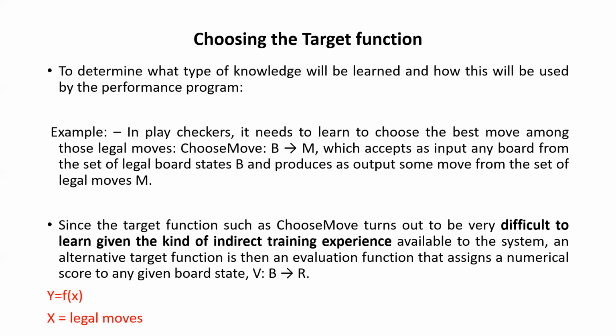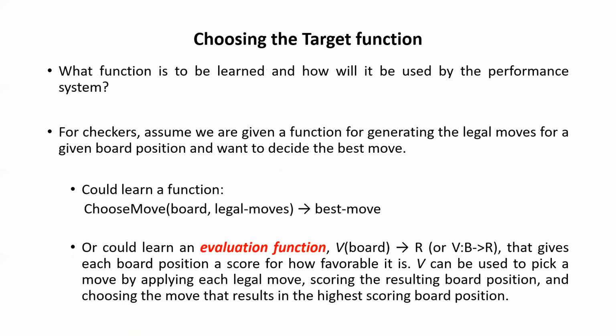So in this choosing of the target function, I'm doing this from the set of legal moves. What I'm doing is selecting the best move using some function f, which is the ChooseMove target function. So ChooseMove will be our best move, the target function that we apply is what we will find it with, okay? But how will you calculate the best move in the problem? So we have something called the evaluation function. How will we find it here? We will use one function, which we call the evaluation function, to find that best move.